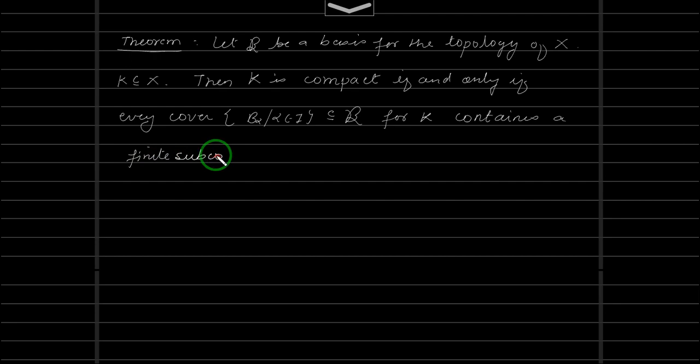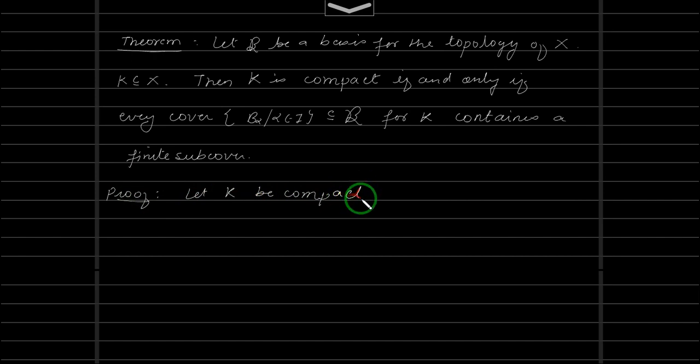Finite subcover. Very simple proof to prove. One way is trivial. Let me just state it. Proof. So let us first assume that K is compact. Okay, let K be compact.